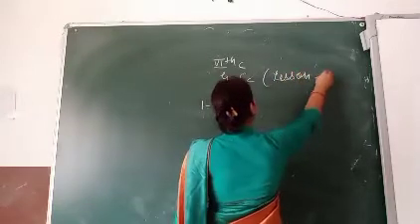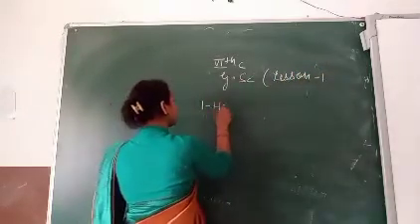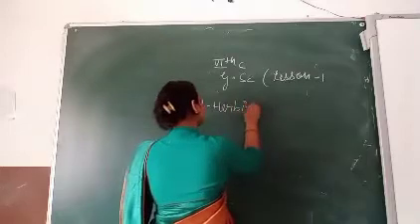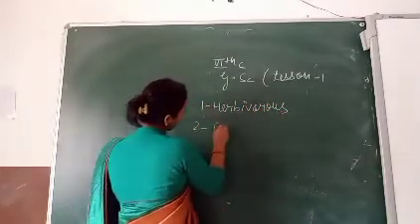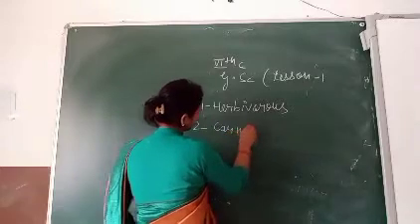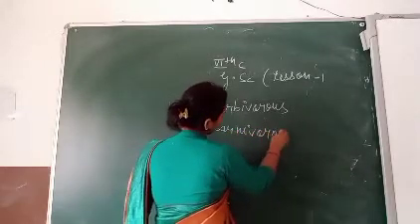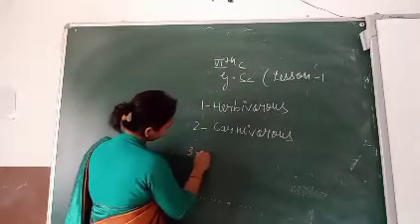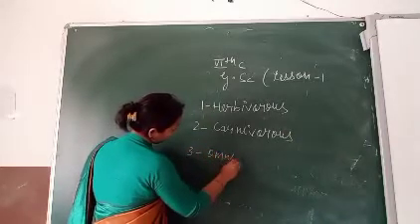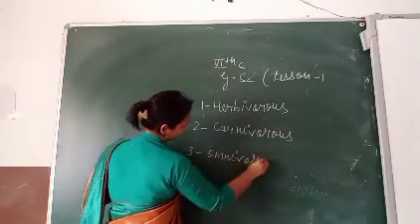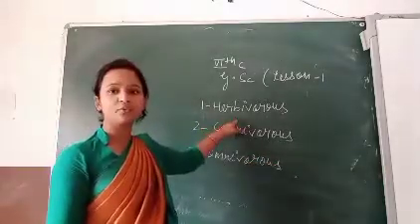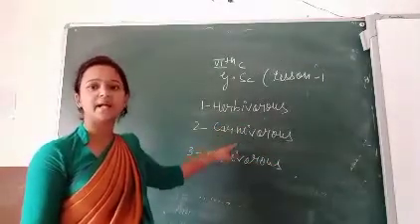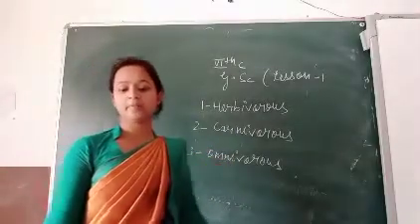Lesson 1: herbivorous, carnivorous, and the third one is omnivorous.